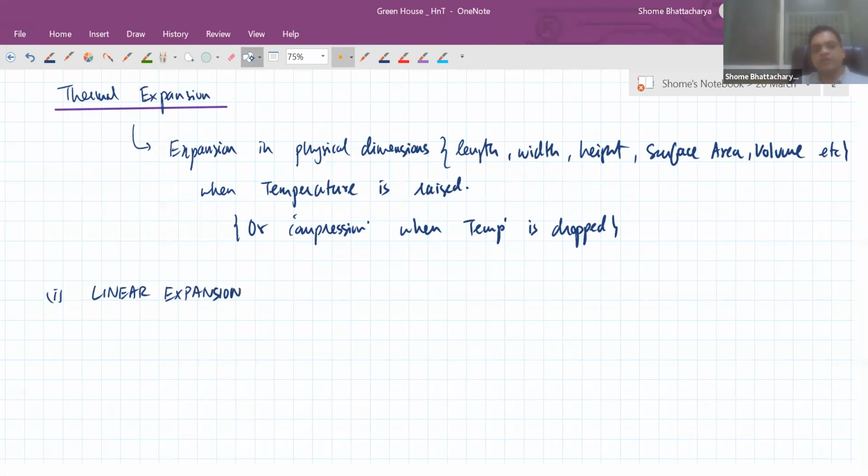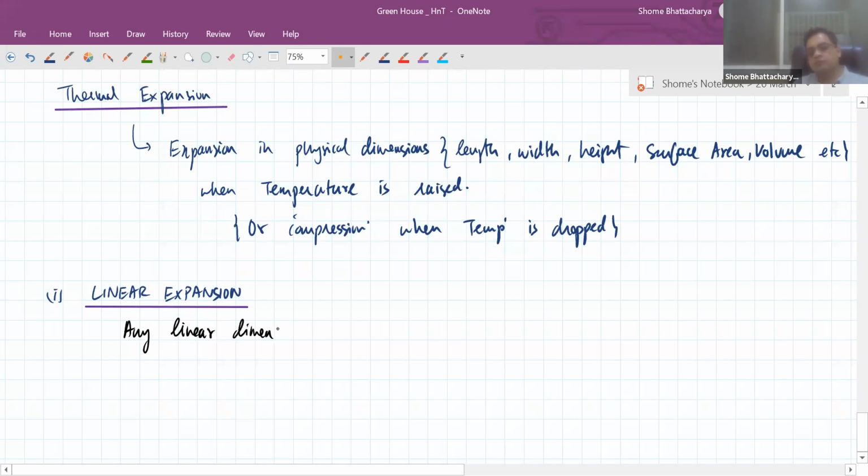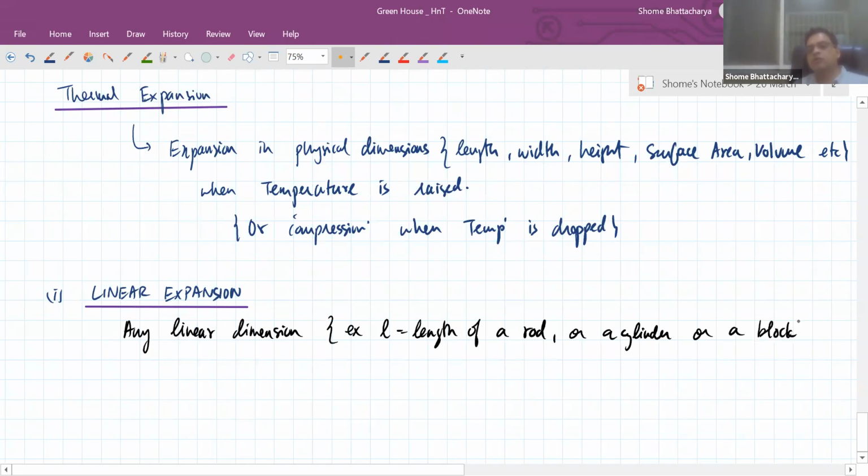So this is to do with the fact that any linear dimension, for example, L could be the length of a rod or a cylinder, or a block or whatever.